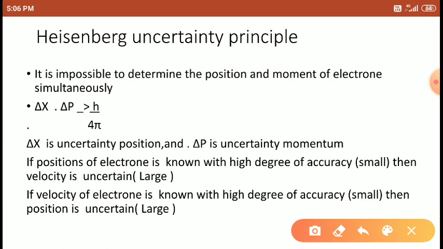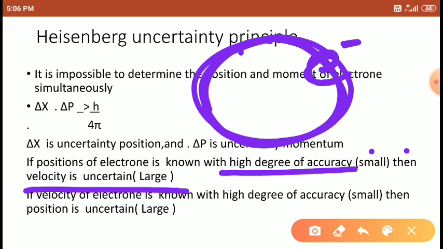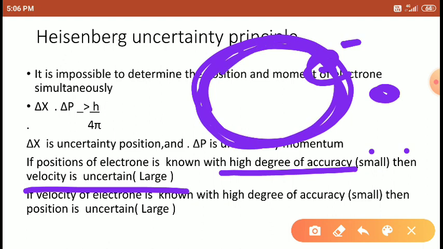What he explained is, if you want to find the position of the electron with a high degree of accuracy, at the exact position, then the velocity should be very large, very high speed. Every microscopic particle has a very large speed. The electron is a microscopic particle, so its speed is so large. Since the speed is large, we can't find out the exact velocity.